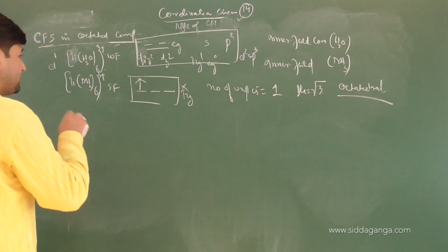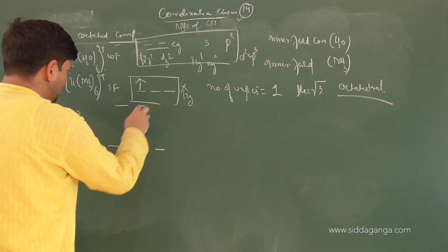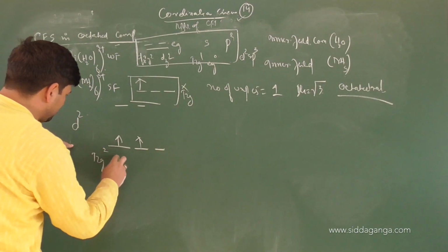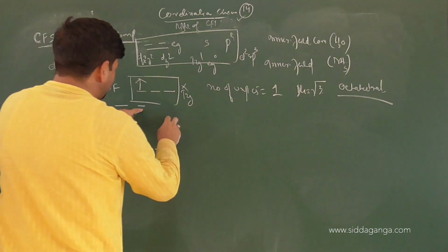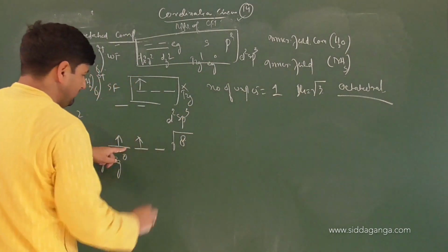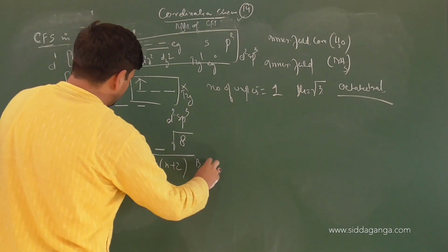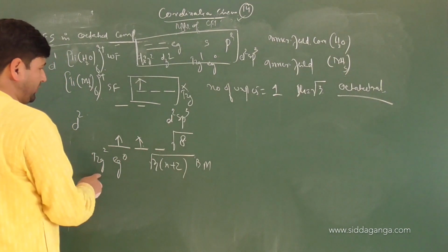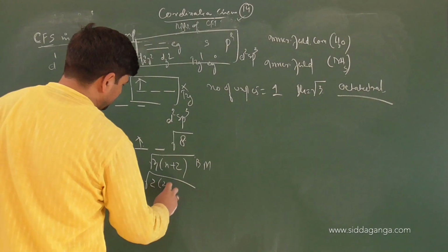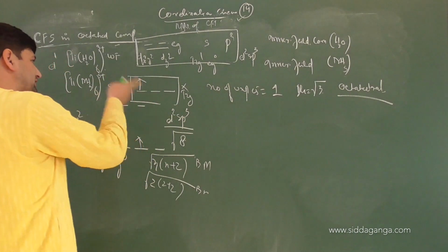Clear or not? If it is D2, then what will happen? Electronic configuration will be T2G2 EG0. Again hybridization will be D2sp3, but magnetic moment now will be √8, because root of n into n plus 2 is magnetic moment, in Bohr magnetons. There are 2 unpaired electrons in T2G set. Number of unpaired electrons is 2. Hybridization will be D2sp3 in strong field as well as weak field.